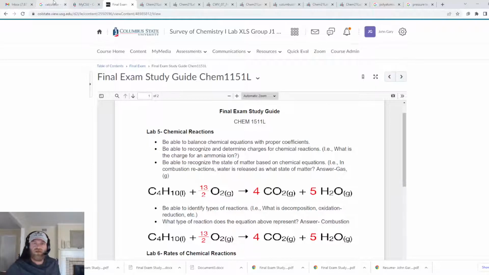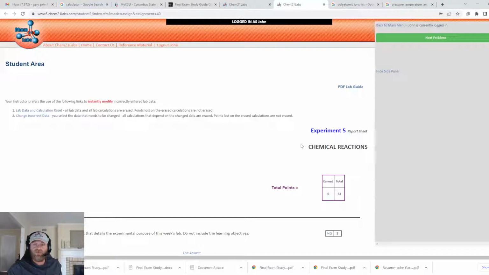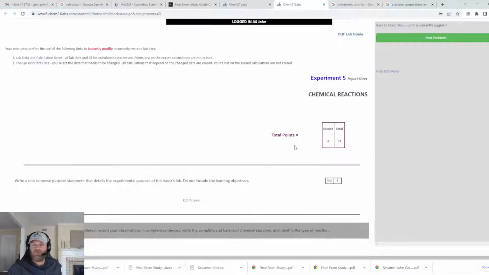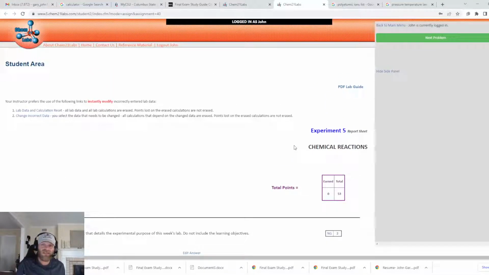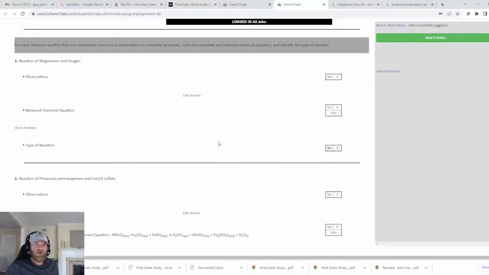Another good resource will be Chem 21 Labs itself. Go through there, make sure you understand what went down in the experiment. Post lab questions are always a good review for the exam, because they're typically asking you about the concept that I wanted you to learn, or having you do problems like what you're going to do on the final. So I'm just going to go through each one and make sure that we are on the same page about what I want you to know.